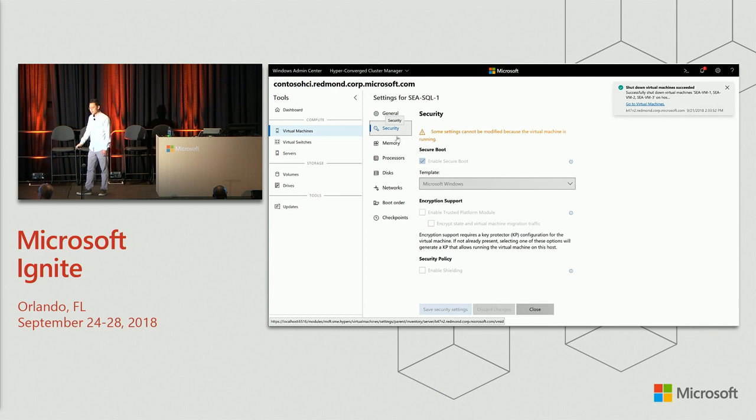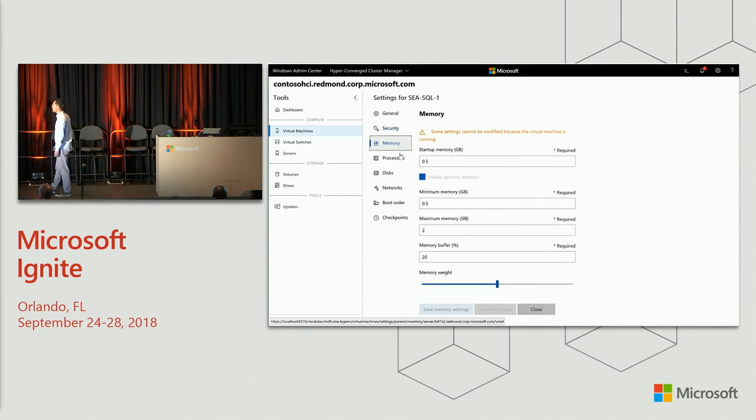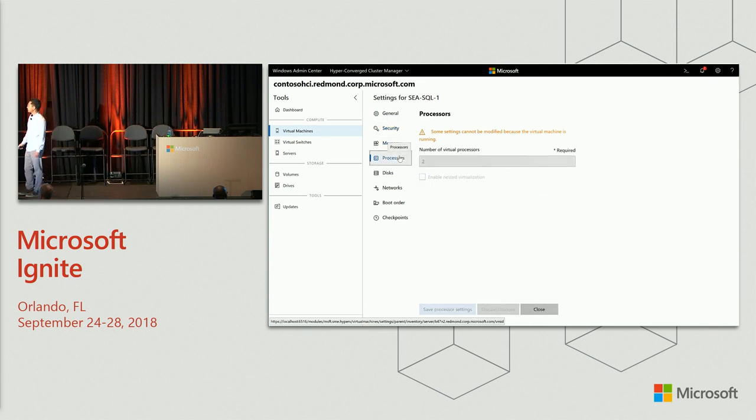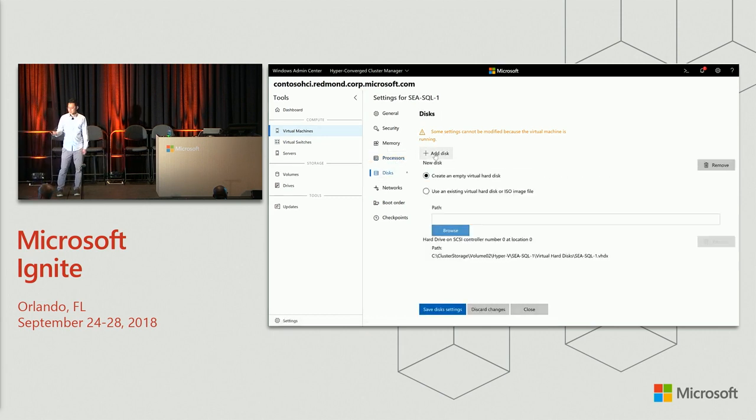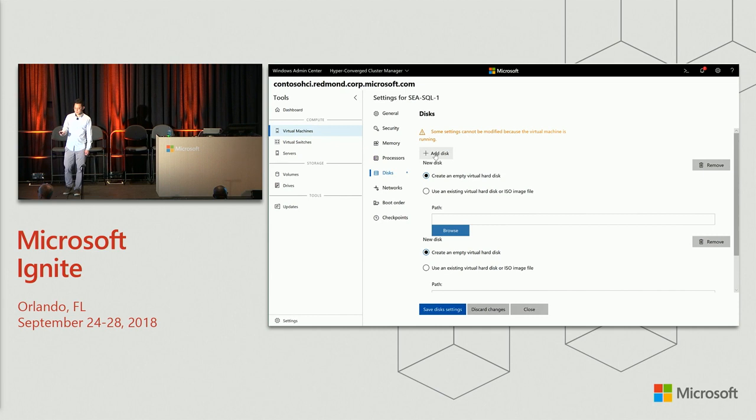We have the security tab, memory, processors, disks, and even adding a disk is really simple. Click Add Disk, you get one. Click it again, and you get another.